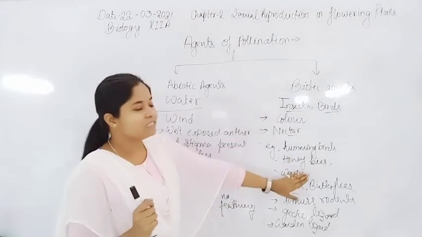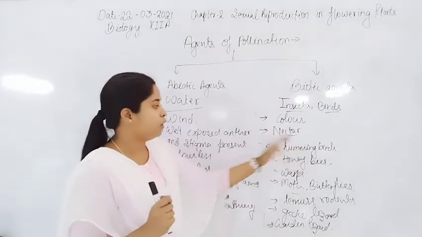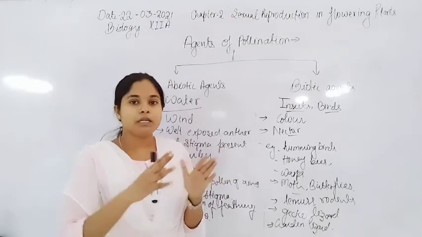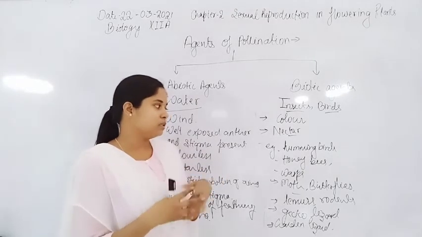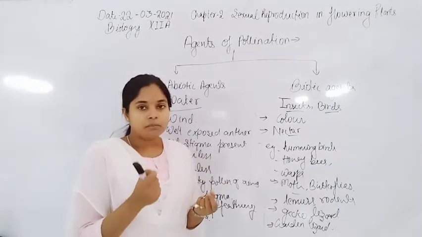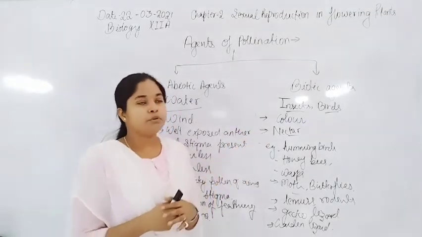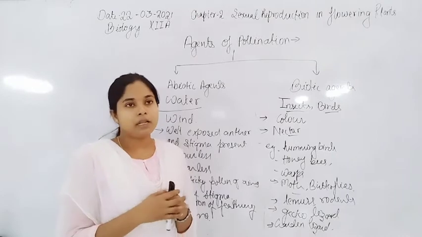Now, these are some important examples of biotic pollination, and for attracting the biotic animals, that is insects, mammals, birds and reptiles, the flower actually produces bright color as well as nectar.